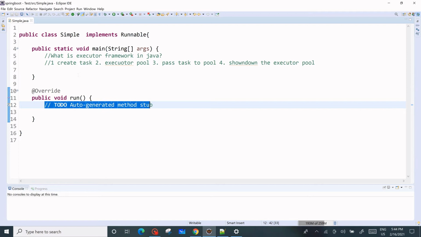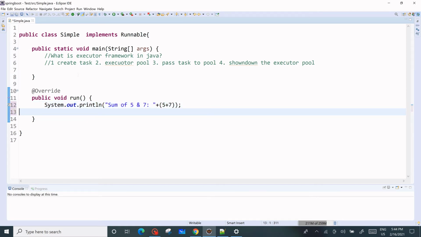Let me create a simple method to calculate a sum. Sum of 5 and 7, I am going to calculate 5 plus 7 and print the message. This is a very simple task, and I am going to print this. So when a task comes to the pool, it will start executing.